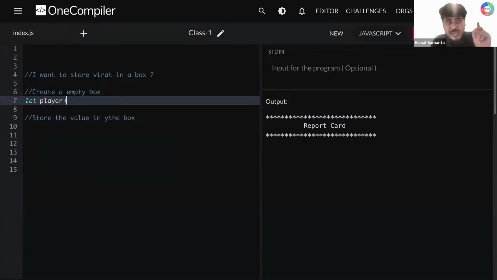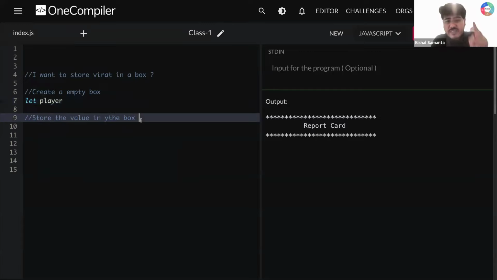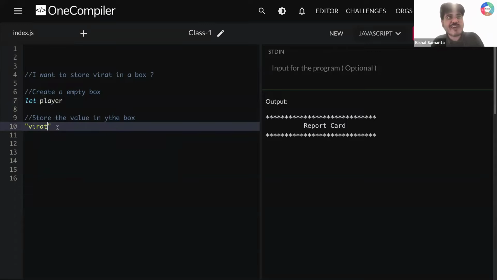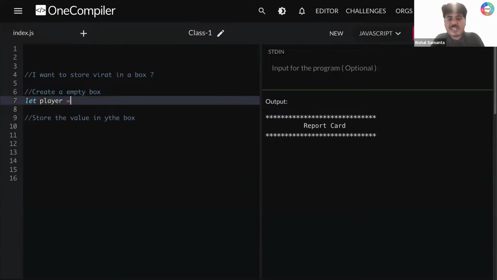Now what I need to do? I need to store a value called Virat. So what is my value? My value is Virat. This value I'm going to store into this box. I'm telling let player is equal to Virat. And this is how I create a variable where I'm storing my player name called Virat. So is this clear to all of you guys? Can you quickly confirm? Are you able to get it? Is it easy?